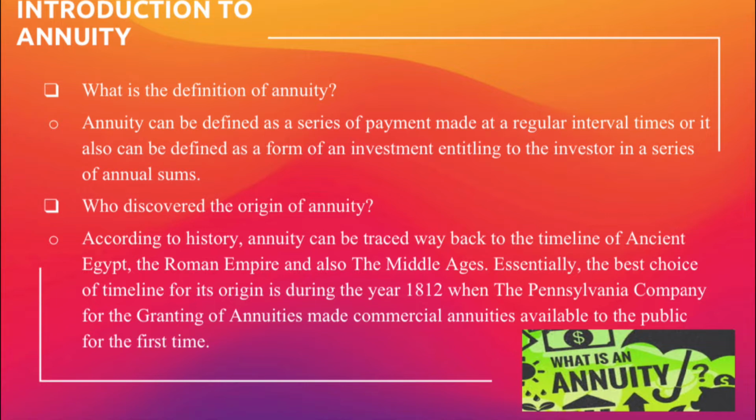According to history, annuity can be traced way back to ancient Egypt, the Roman Empire, and also the Middle Ages. Essentially, the best choice of timeline for its origin is the year 1812, when the Pennsylvania Company for the granting of annuities made commercial annuities available to the public for the first time.